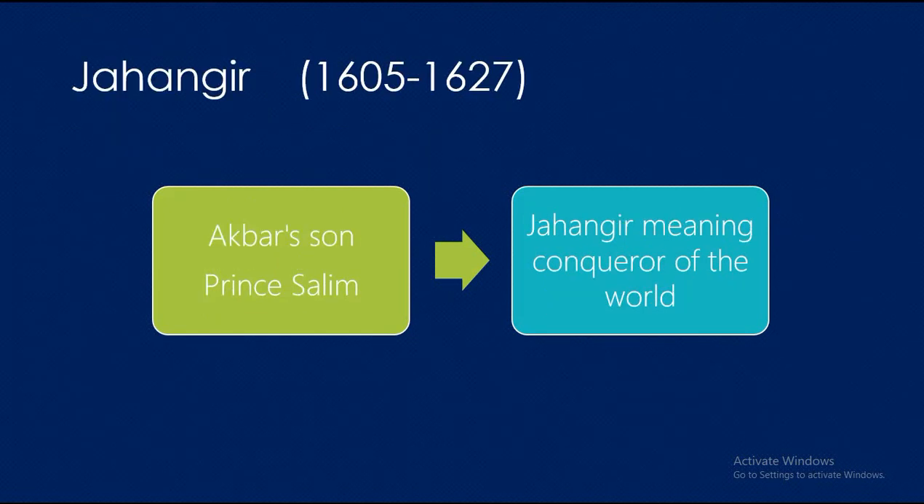Jahangir, his period was 1605 to 1627. After Akbar's death, his son Prince Salim ascended the throne as Jahangir. The word Jahangir means conqueror of the world.